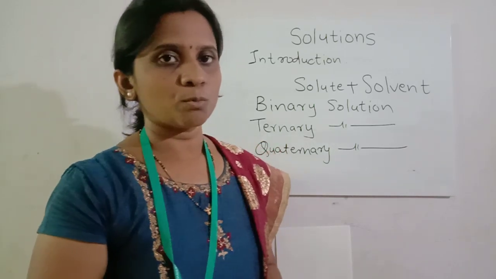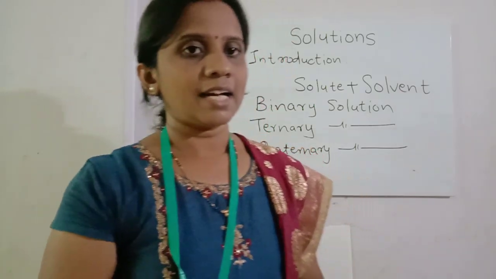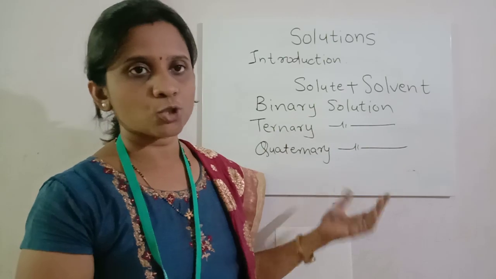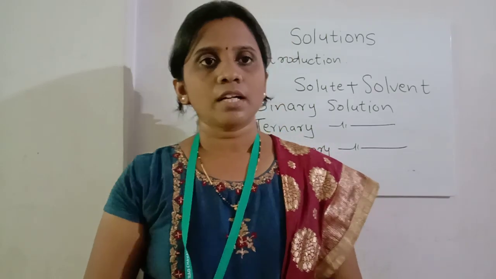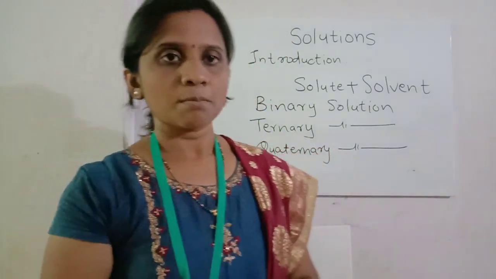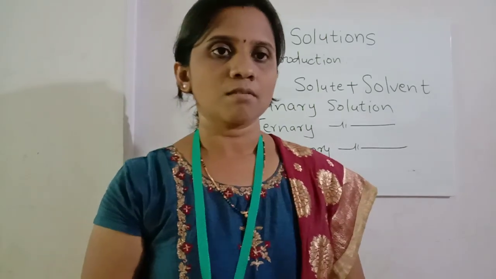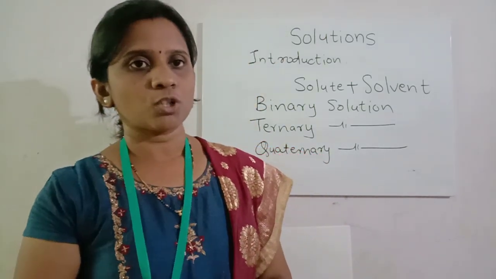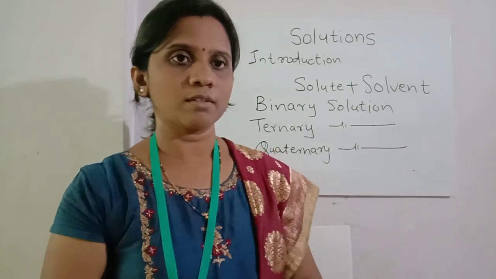For example, homogeneous solution, sugar in water. And the second type of solution, that is heterogeneous solution, there is non-uniform mixing. Non-uniform mixing of solution means presence of more than one phase. An example for this is starch solution, starch in water.